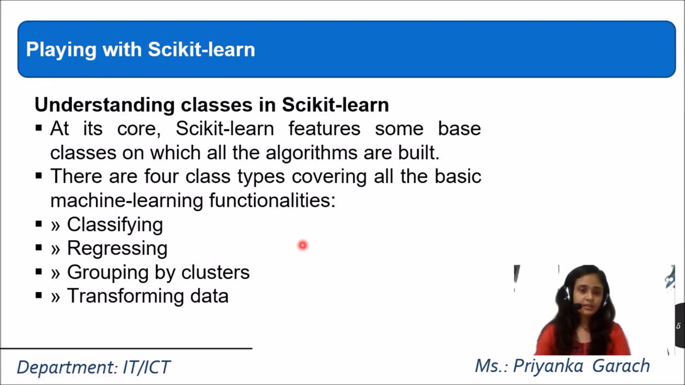At its core, scikit-learn features some base classes on which all algorithms are built. There are 4 class types covering all the basic machine learning functionalities. The first one is classifying, then comes regression, then grouping by clusters, and then transforming the data. The basic 3 types of machine learning algorithms are classification, regression, and clustering. In classification, we are working with groups. In regression, we are predicting a continuous value, and in clustering, we are making different clusters. It means we are making different groups.